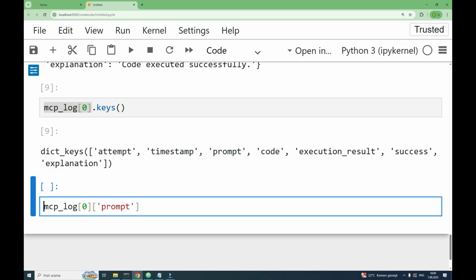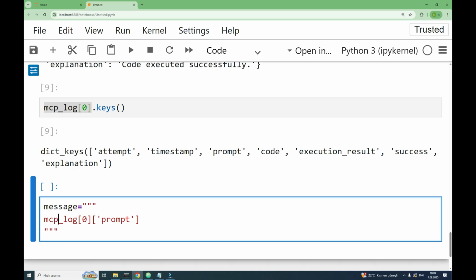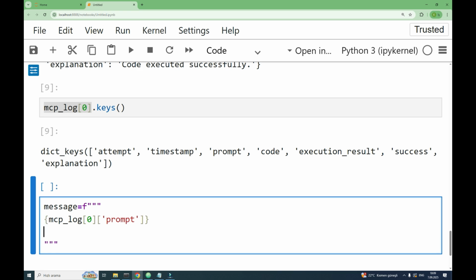Basically, we can make a message with an f-string, and since it is with two, we are using this. Yeah, it will work.